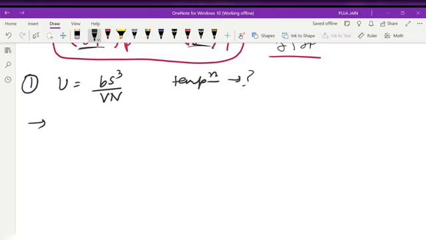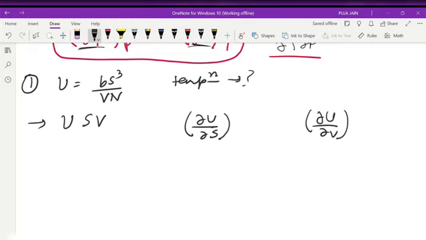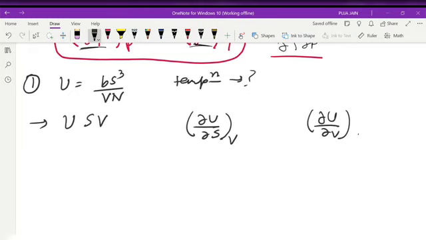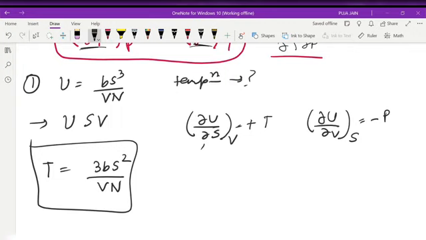How to know? U, upper stage vehicle, USV. So U can be a derivative of S and U can be a derivative with V. Now when I am doing S, my V is constant. When I am doing V, my S is constant. Okay. So here I will get a negative sign and I will get V's conjugate pair, that is P. Here I will get a positive sign with a conjugate pair T. I need temperature T. So I will take the derivative with respect to entropy. So T is equal to del U by del S. This is what? 3bS squared V n. I am taking V as my constant. So this is my answer. 3bS squared V n. So simple. And you will get marks.